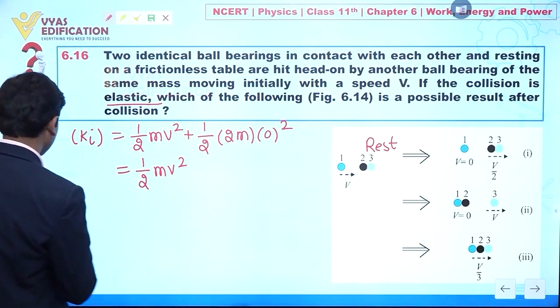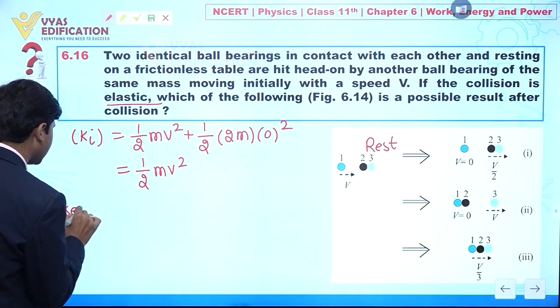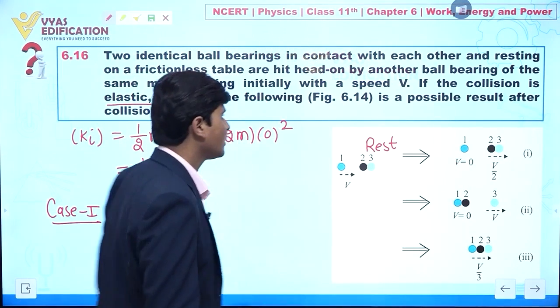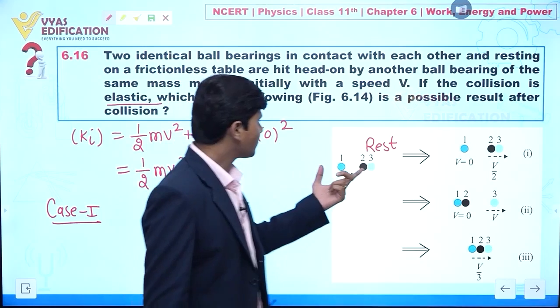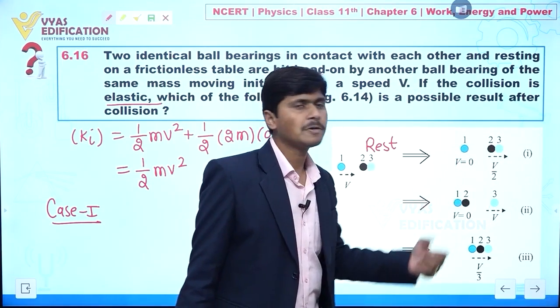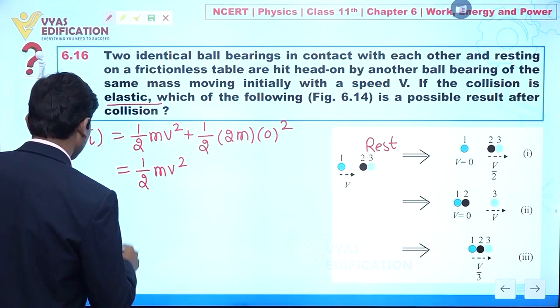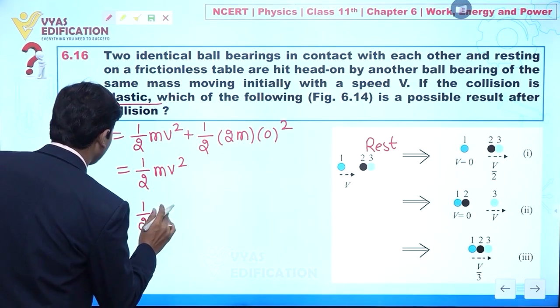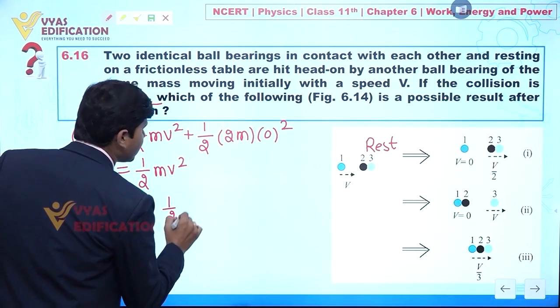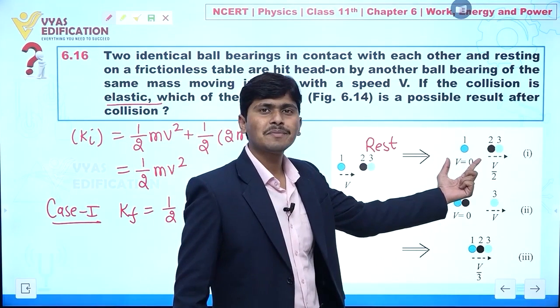So first I calculate case number 1. Let's suppose in case number 1 the first particle comes to rest and both particles go with velocity v by 2. So K final: the kinetic energy due to number 1 is 0.